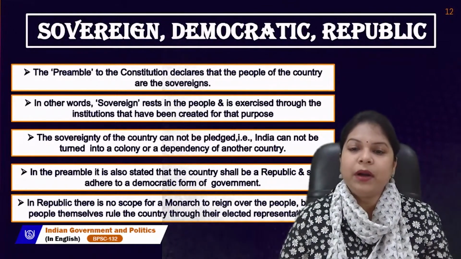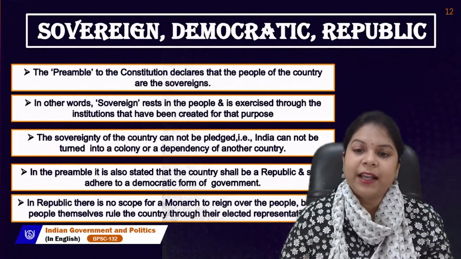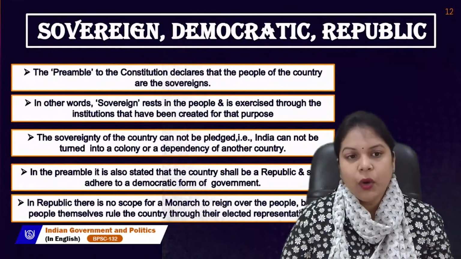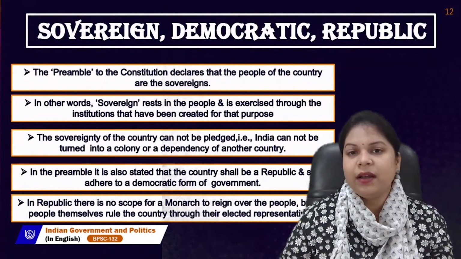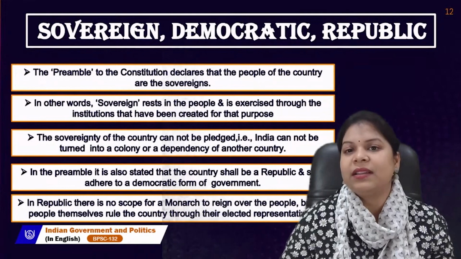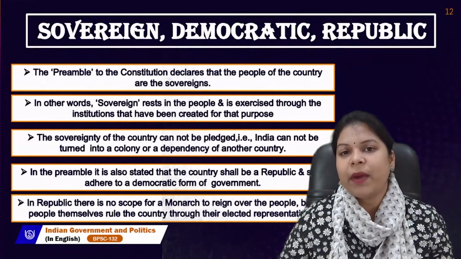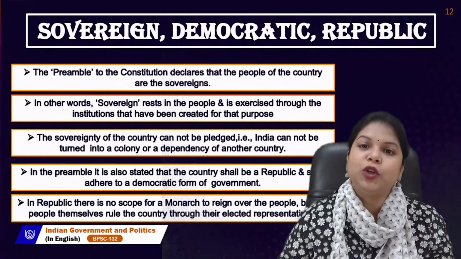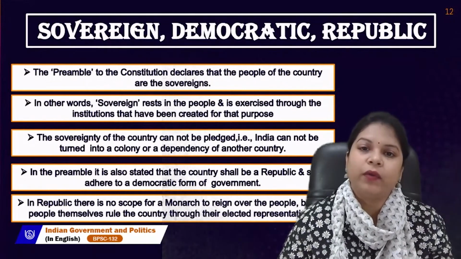The preamble to the constitution declares that the people of the country are the sovereigns. Sovereignty means a country where the rules and all the decisions are taken by the people residing in that particular country, and there is no external influence over them.